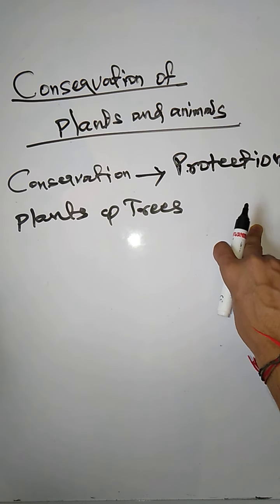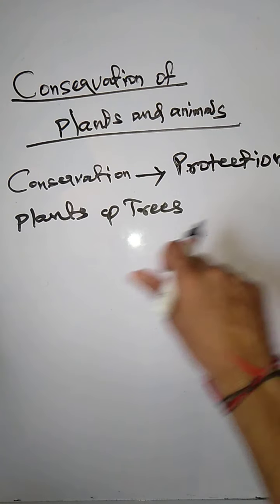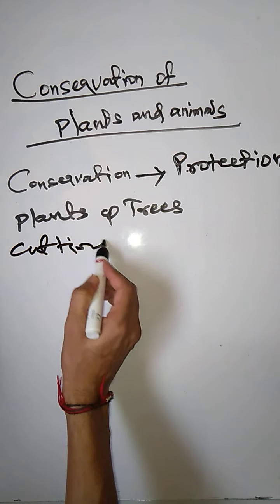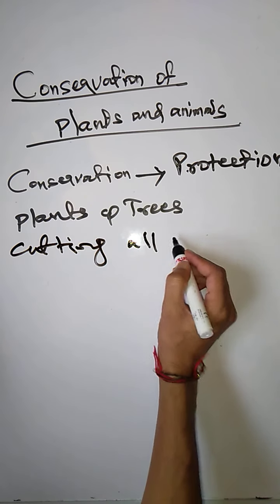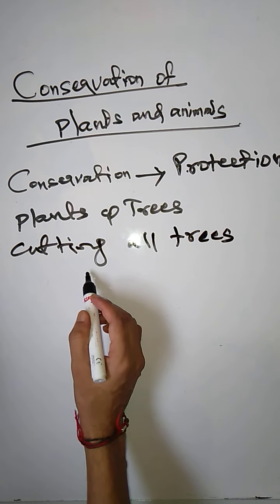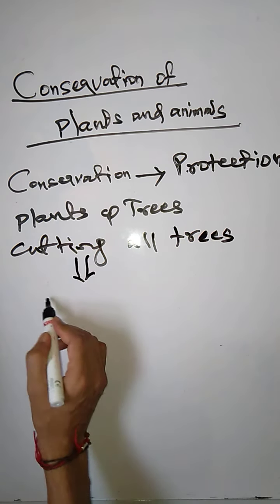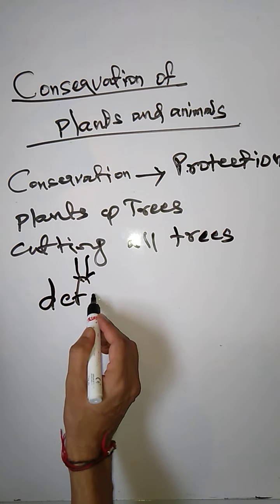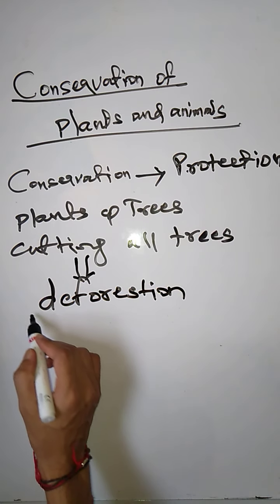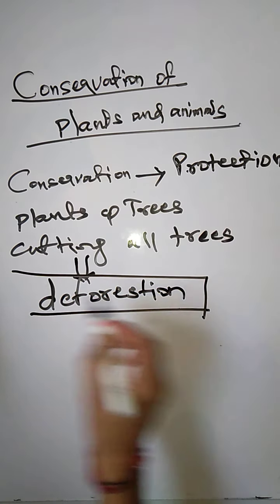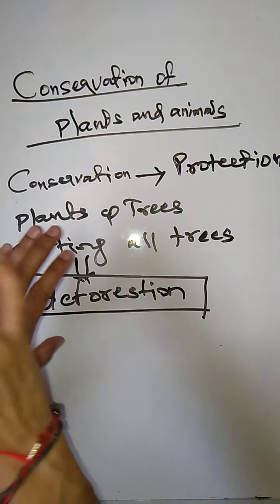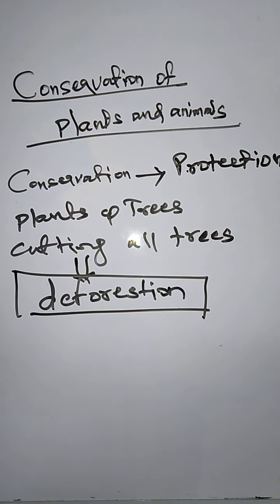Nowadays what we are doing is cutting down all the trees. What happens when we cut trees? Deforestation. Cutting all the trees from the forest is called deforestation. Deforestation means removal of forest by cutting the trees.